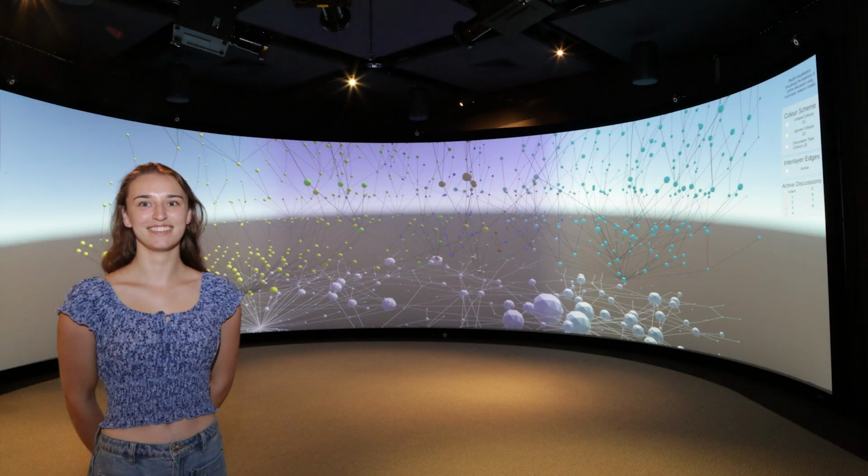Our next presenter is Lucy Good. Lucy is currently, this year will be doing the third year of her Bachelor of Advanced Science degree, majoring in industrial and applied maths. Her project is titled Visualising the Structure of Online Discussions Using Multilayer Network Models, a case study of Reddit.